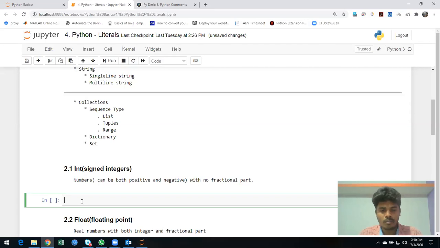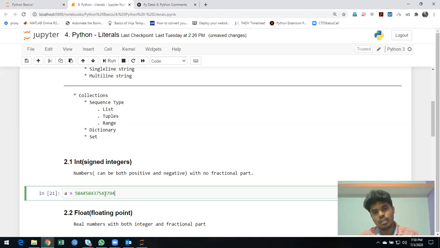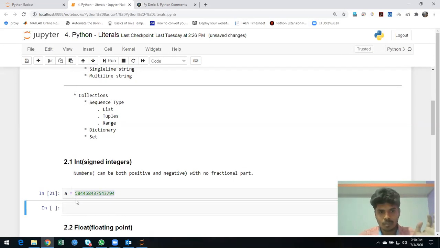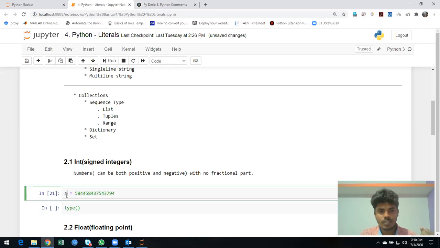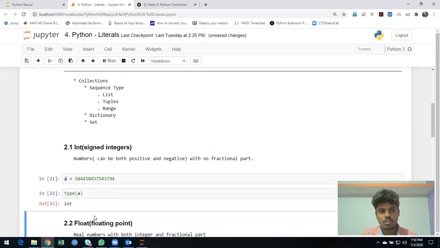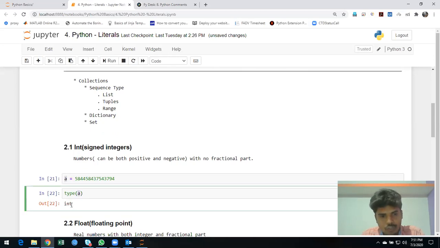Let's go into it and assign some value. I'm going to assign some number. Let's say this is a number. I want to see what the data type is. How do I find out? In Python, we have a function called type. As you have seen on how to create a variable, you create a variable name and then assign values. Here, this is a variable name, and we assign some number. So what is the data type? Just use the type function and pass the variable. You get int.